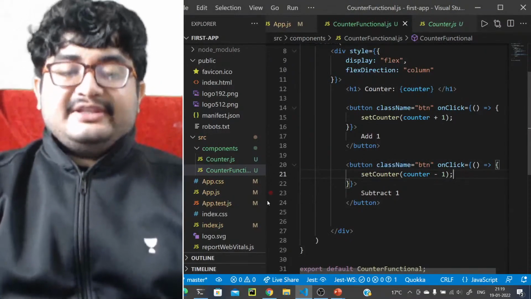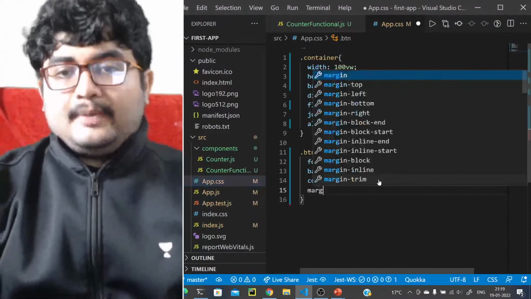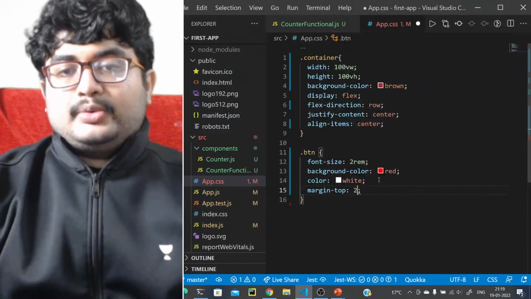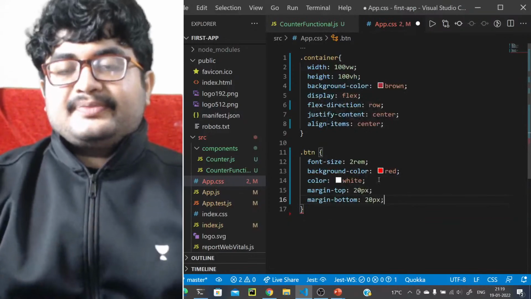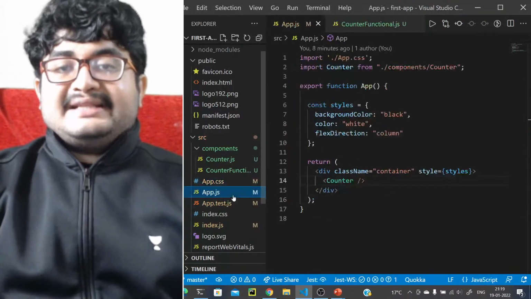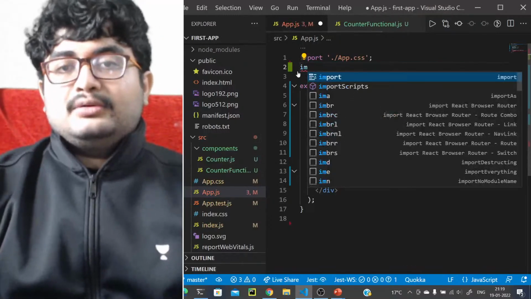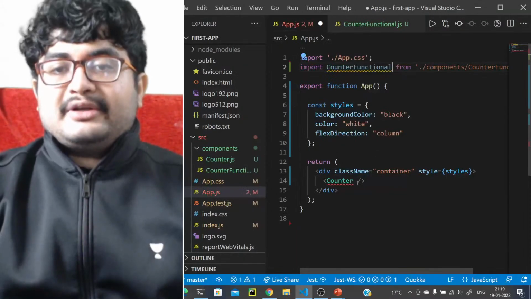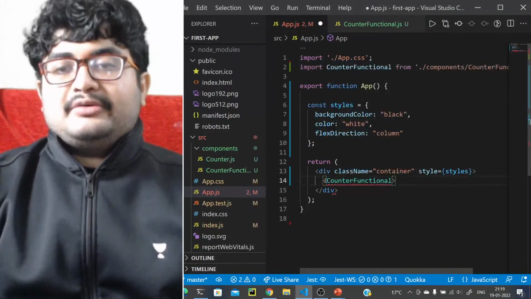Okay, so we have this. Now we'll use this, but before that I'll give a margin top and bottom to this. So margin top will be 20 pixel, margin bottom will be 20 pixel, let's say. Okay, so let's use this instead of our class component. So import counter functional, right? We'll import counter functional and we'll use this now instead of our class component. So counter functional.